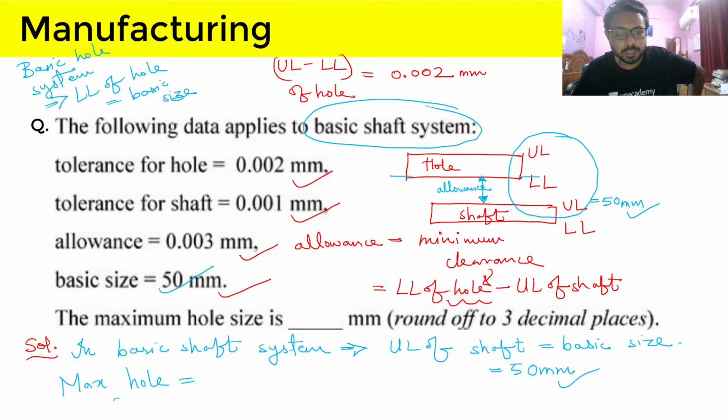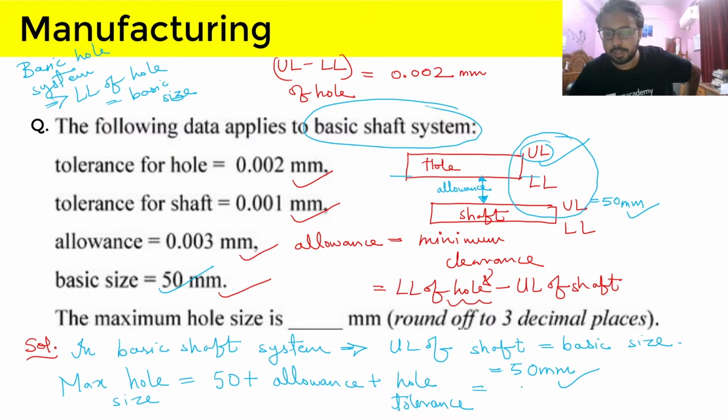So maximum hole size will be 50, which is the basic size of shaft, plus allowance plus hole tolerance. So this upper limit of hole we have to calculate. So this upper limit will come out to be 50 point, allowance is 0.003 and hole tolerance is 0.002. So it will come out as 50.005 mm.